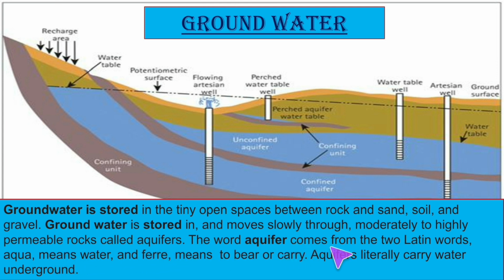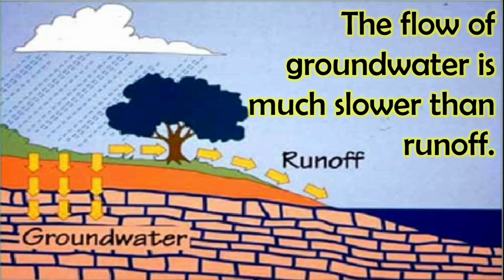The word aquifer comes from two Latin words, aqua means water and ferre means to bear and carry. Aquifers literally carry water underground. Here you have to notice that the flow of groundwater is much slower than runoff.